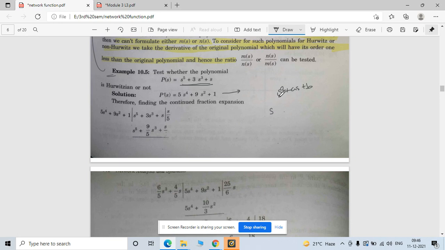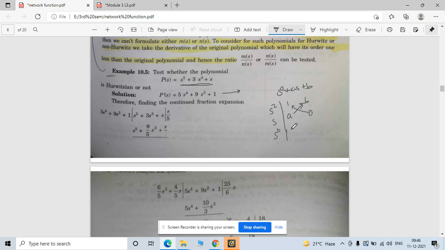You have to apply it first for the higher order term, that is s square, s power of 0, divided by, here the coefficient of s square is 1, this is your b, and what is the coefficient of this, a, right? Now you have to find this. This is nothing but a product of this and this. Here there is no term, so it becomes 0.